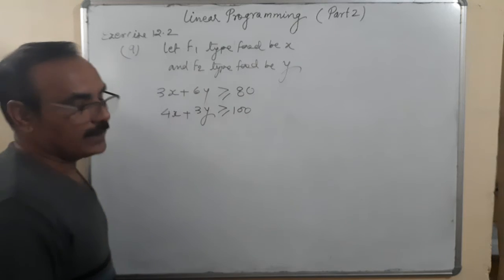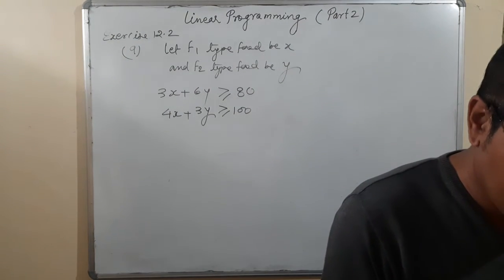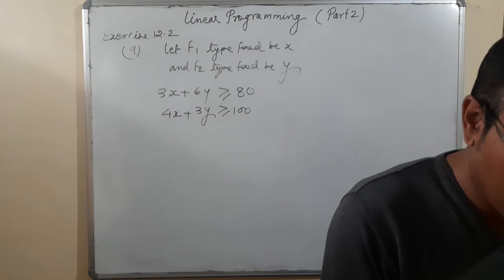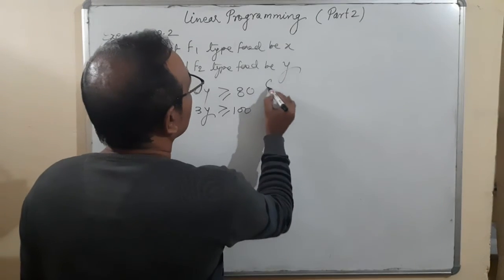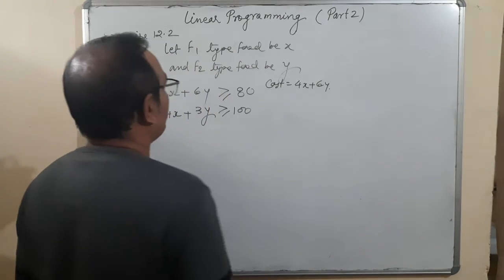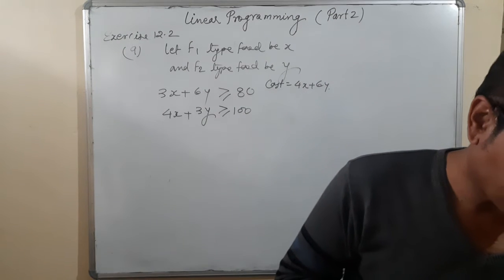And the second line says two foods F1 and F2 are available. Food F1 costs rupees 4 per unit, F2 costs rupees 6 per unit. So cost is 4x plus 6y.